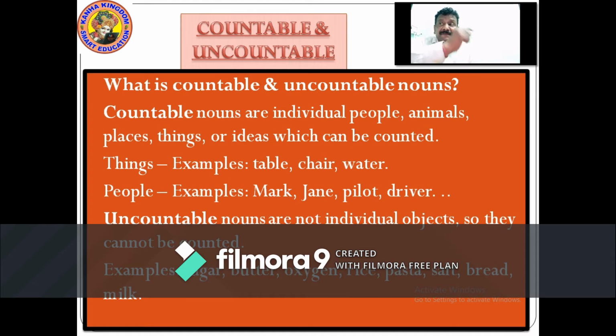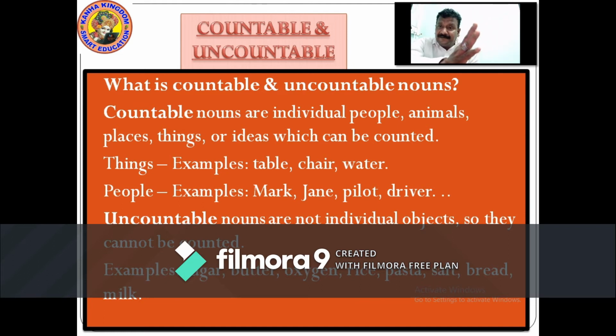Uncountable nouns are not individual objects, so they cannot be counted. Countable nouns are individual. Uncountable nouns are not individual. They are non-individual objects, so they cannot be counted. Like sugar, it comes in granules. Butter, it comes in paste. It cannot be counted: 1, 2, 3, 4, 5, 6, 7, 8, 9. It cannot be counted.